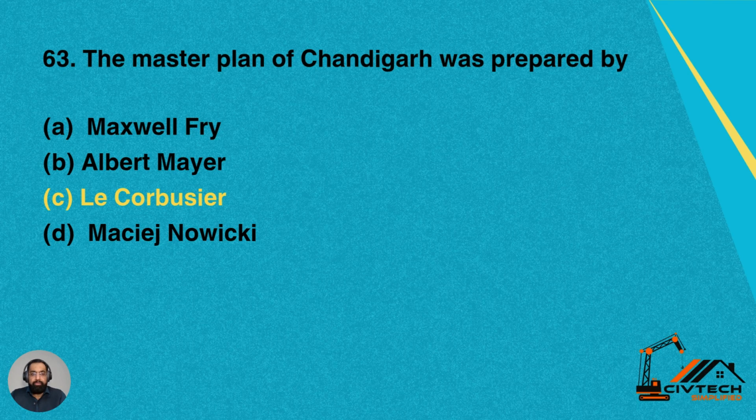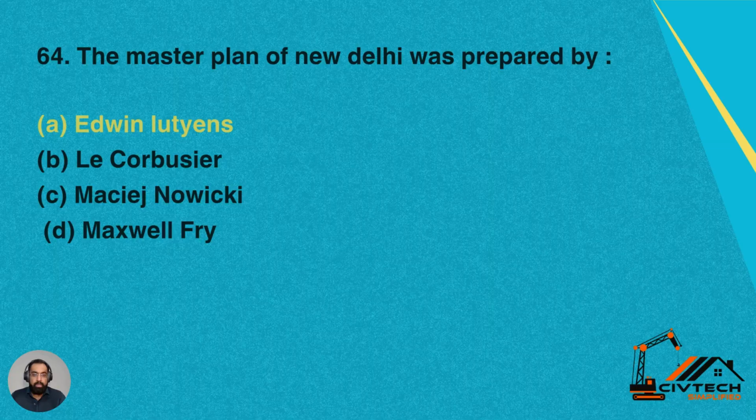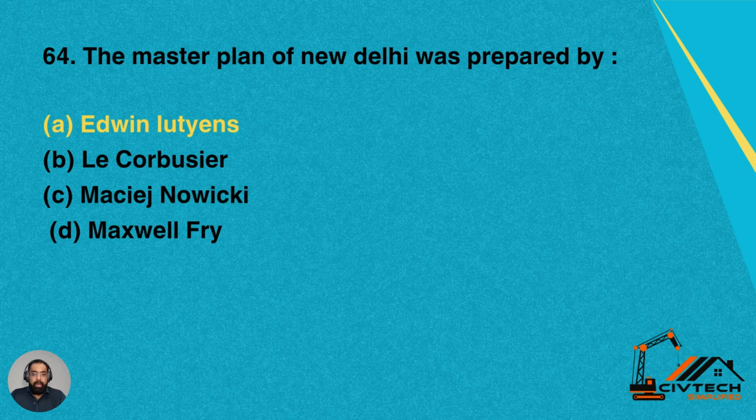Then we have question 63. The master plan of Chandigarh was prepared by: A, Maxwell Fry, B, Albert, C, Le Corbusier, D, Nowicki. So Le Corbusier is the master planner of Chandigarh town. Option C is correct for this question.